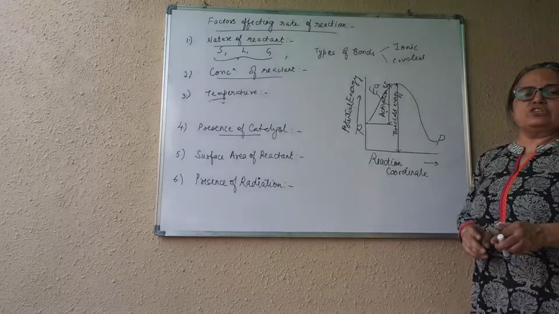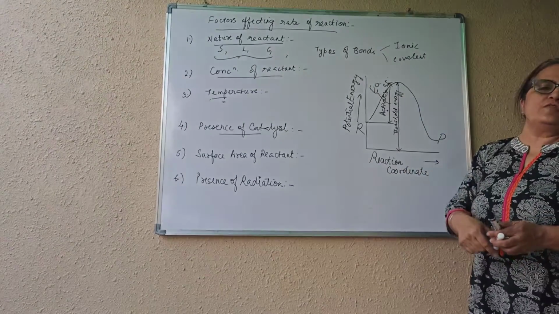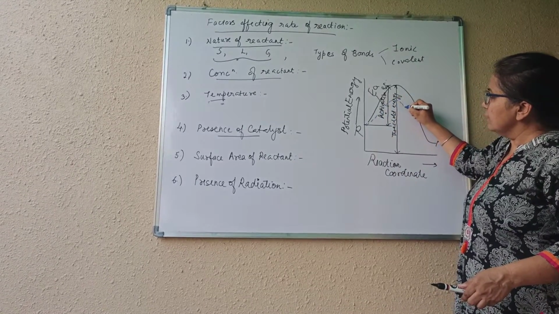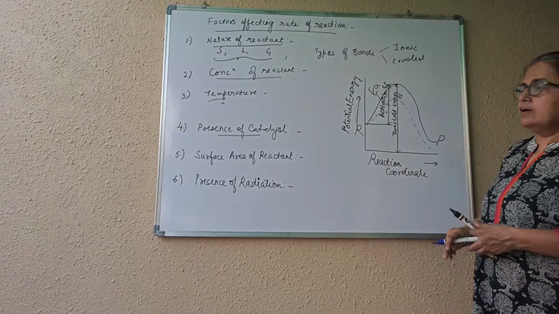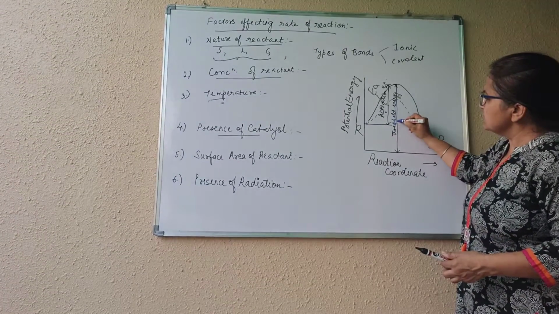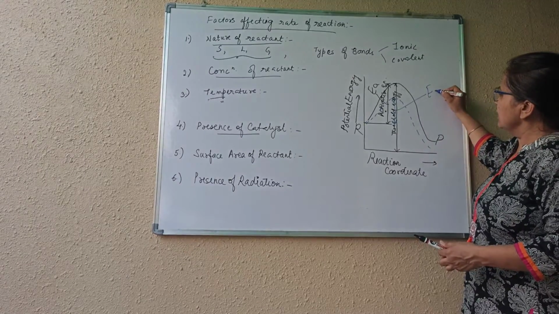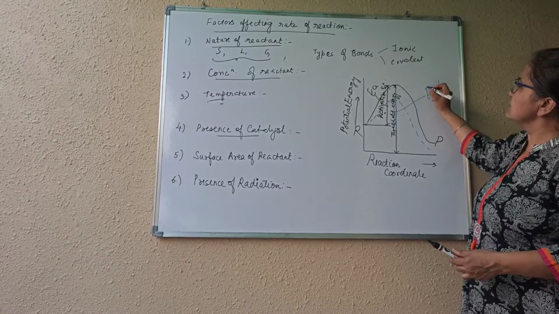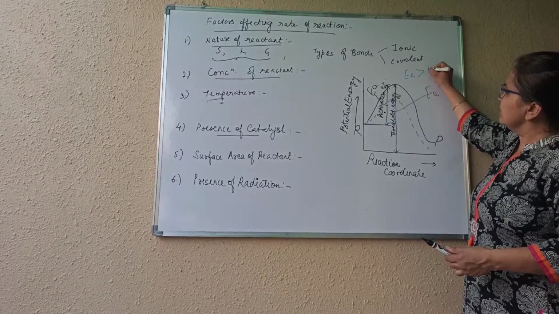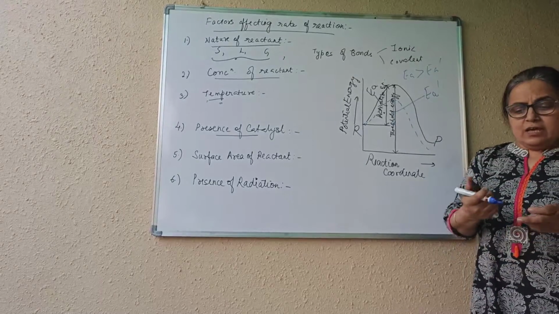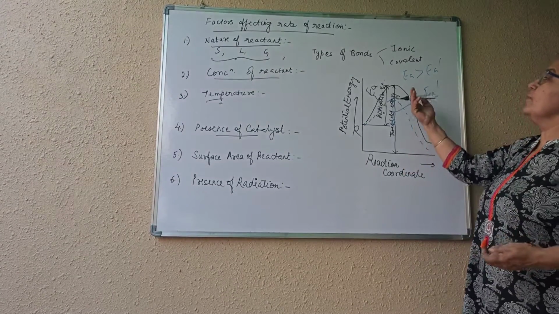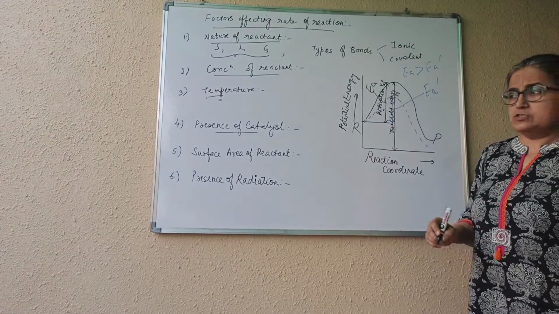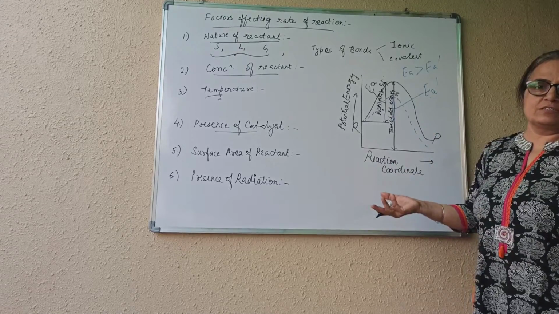This is the activation energy required in the absence of the catalyst. If I use a catalyst, this curve comes down. Curve comes down means, now how much is the activation energy? EA dash. So we find that EA is greater than EA dash. That is, the activation energy required to form the product becomes less in the presence of a positive catalyst. So the products will be formed faster.